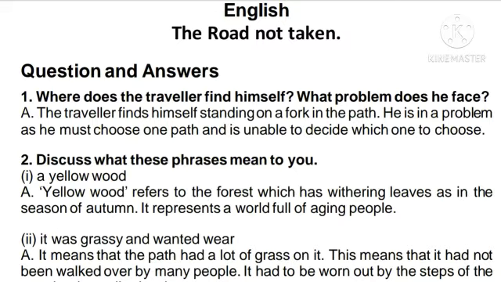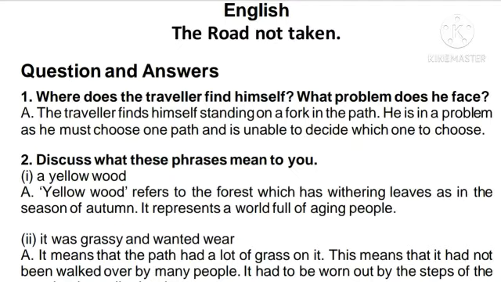There are some questions which we have already answered. I'm just taking these to revise, so that it will be a great help for you when you write your exam. Okay. So first question: where does the traveler find himself? What problem does he face?